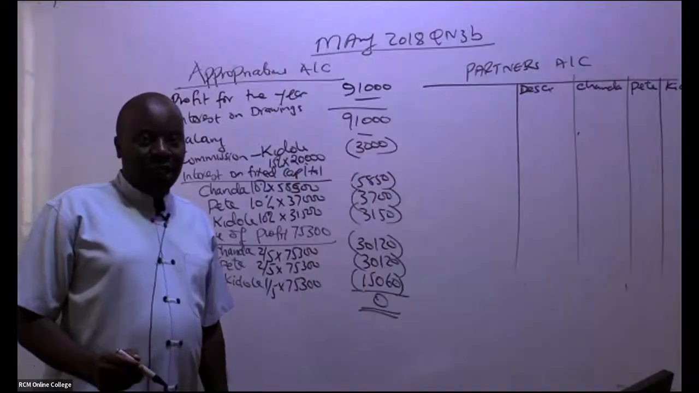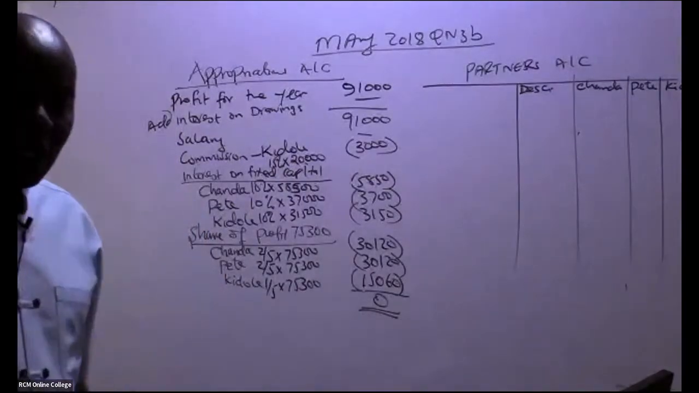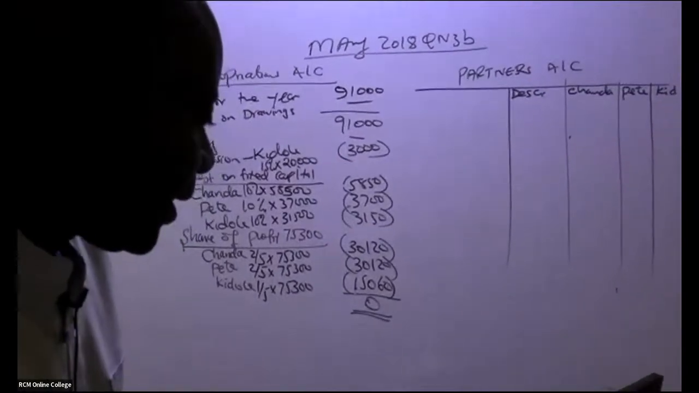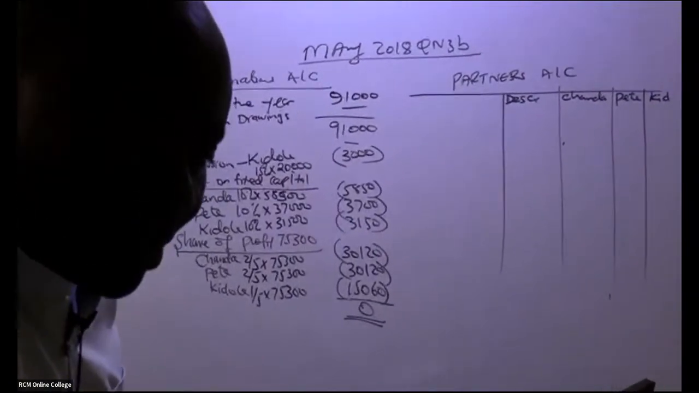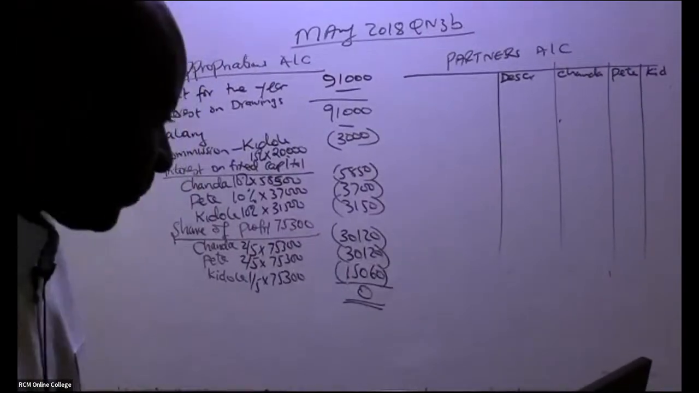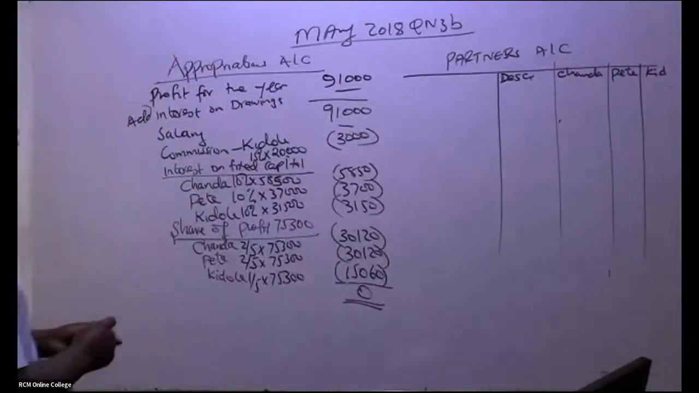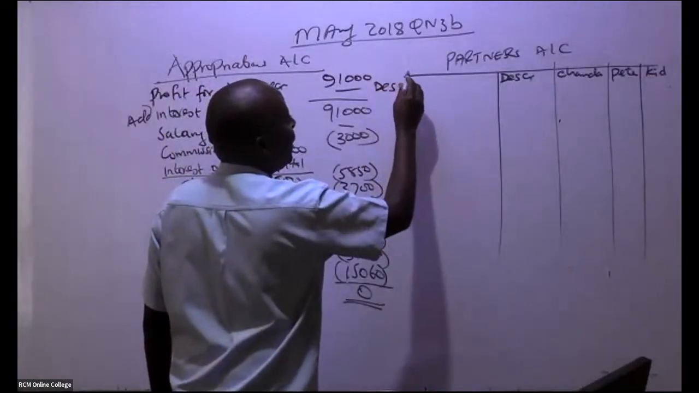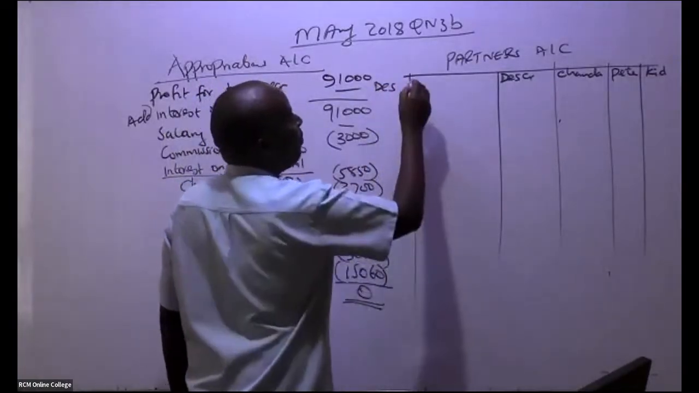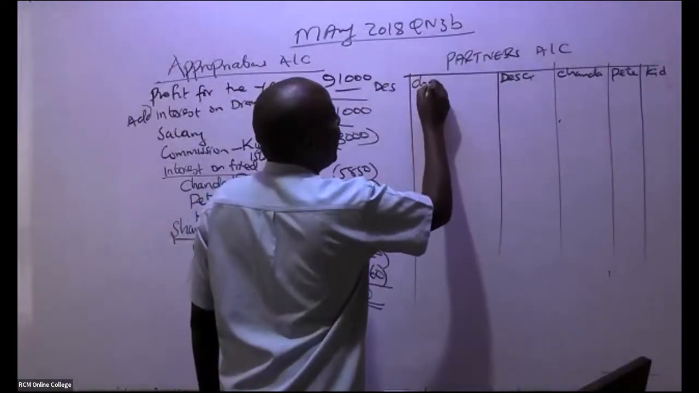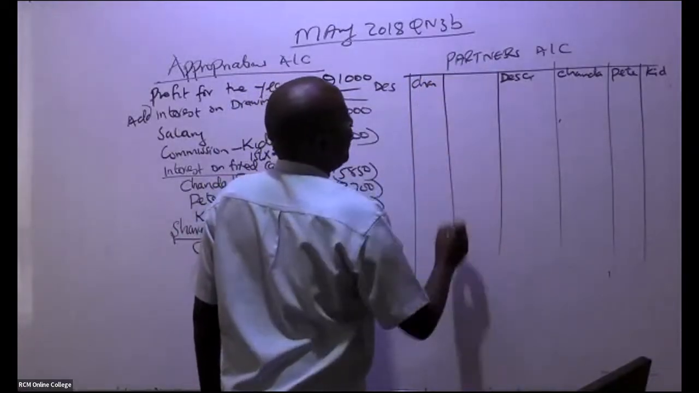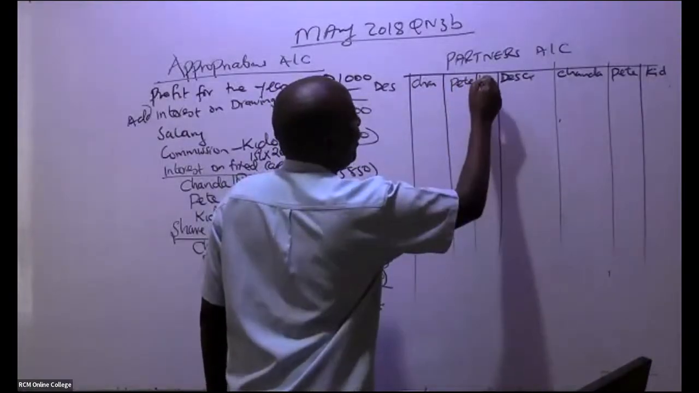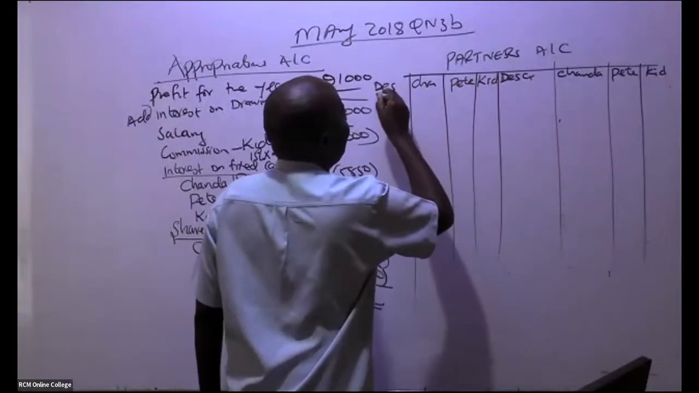I'll be able to change the camera a little bit just to capture the other side. Yeah, that's very good. And then of course we have here this other side as well. Just for lack of space, I'll write here description. Then we have our partners here. We have Chanda. We have in this case here Pete. We have in this case here Kidole, like that.